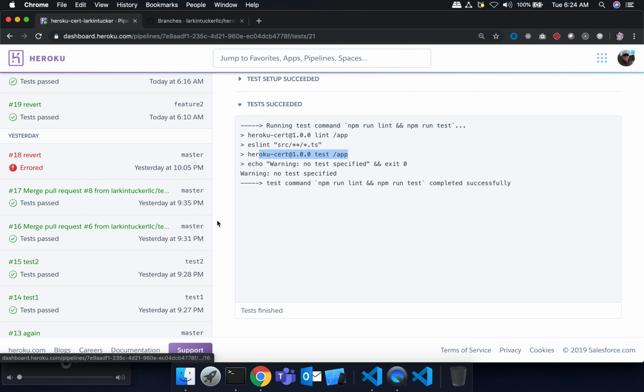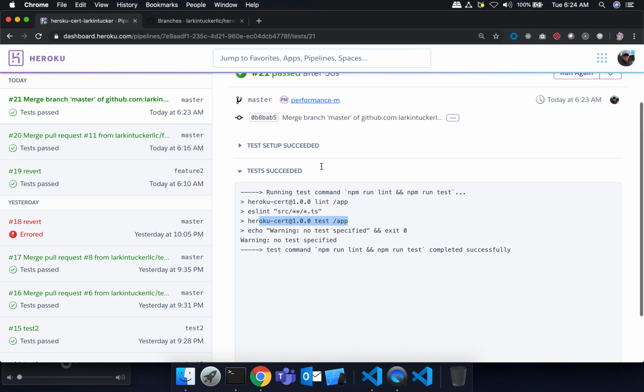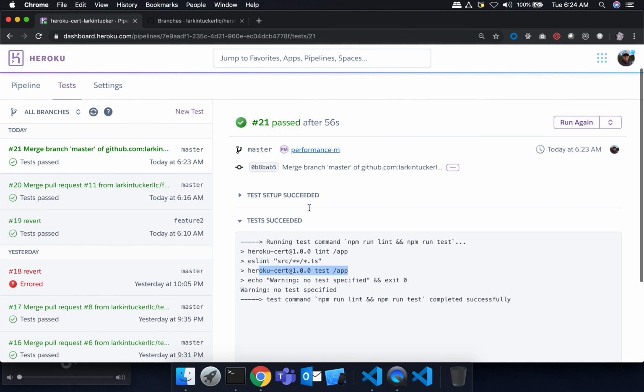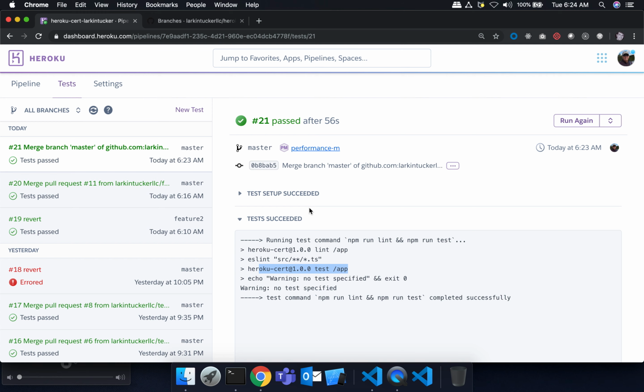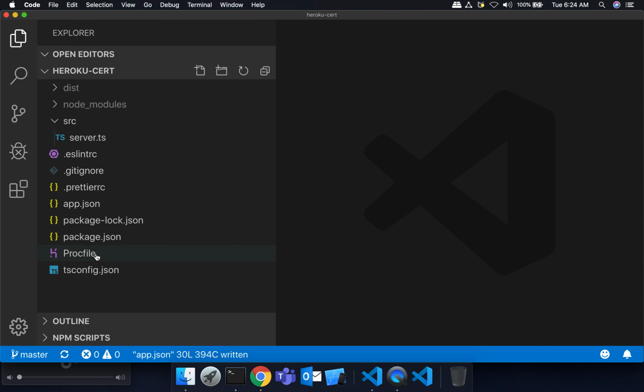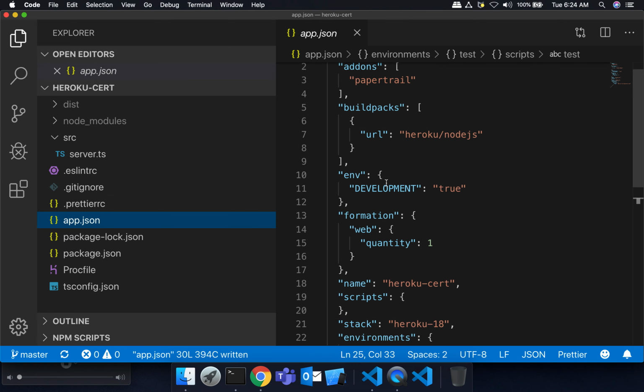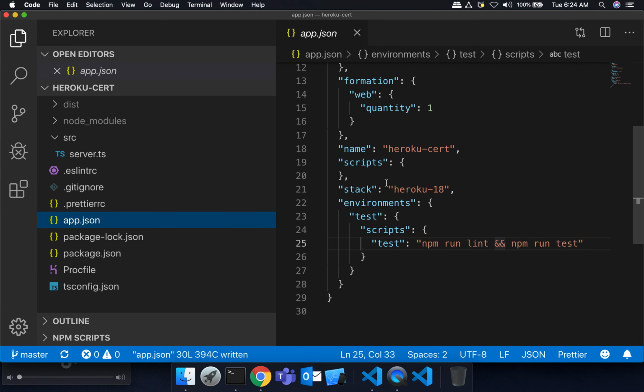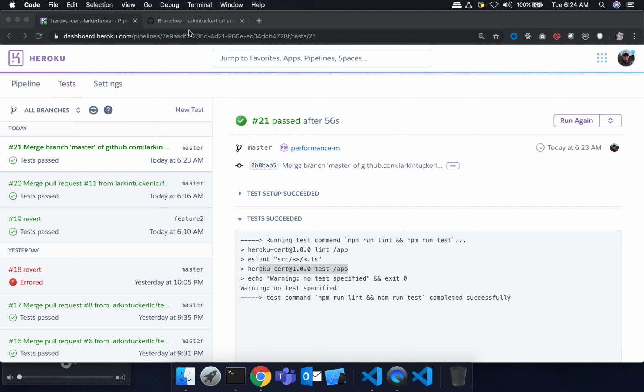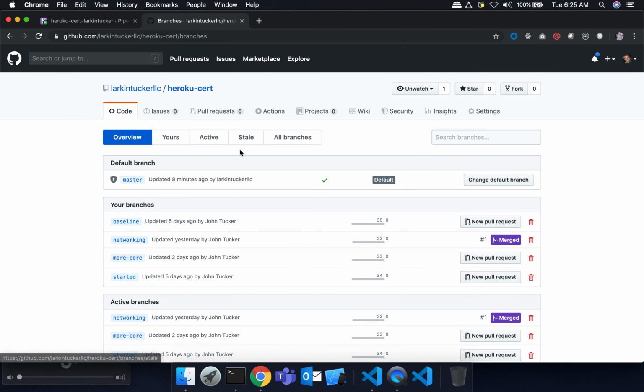Okay, so that's the way that you can customize the tests that Heroku continuous integration runs. And again, that was because we had touched the app.json, which we had created previously for the review apps, but we added a new section saying, hey, we're in a test environment, run this particular script. Okay, and that is that. There's one more thing we're going to look at here,